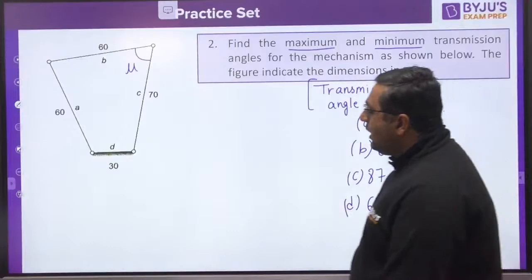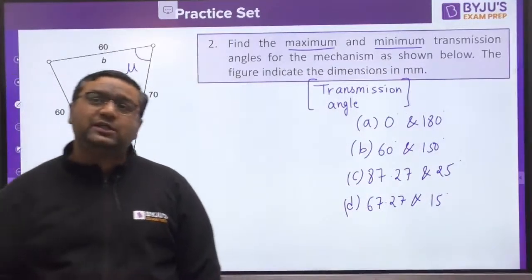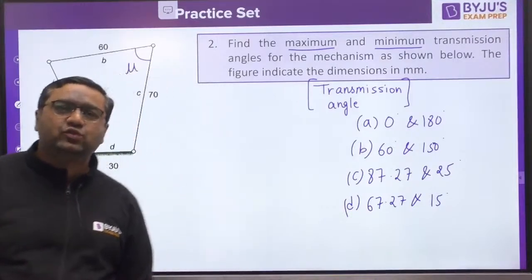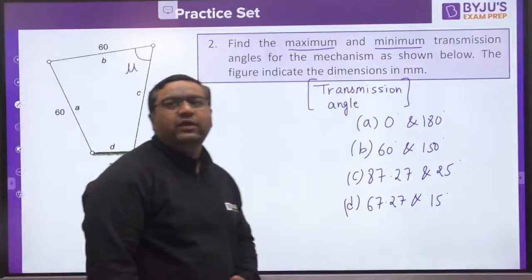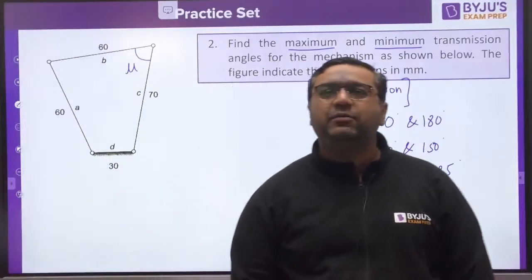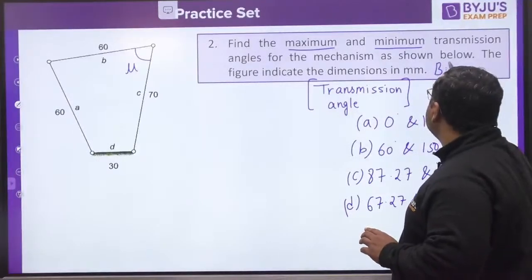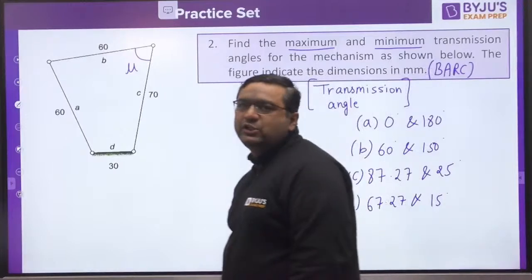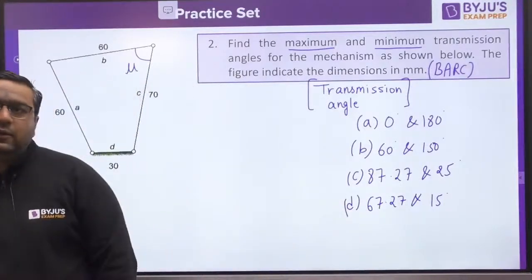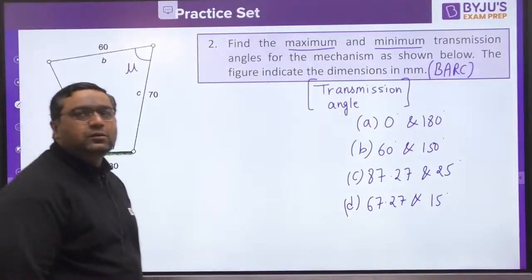So when we are talking about this question, okay, Ayush Sachin is there. Ayush Sachin is saying C is the answer. Let us see. So this is a question, guys, where we need to find out the minimum and maximum transmission angle. I would recommend this is good for BARC. You can have this type of question in BARC, but there are less chances for HAL. Okay, I'm waiting for others to answer. Yes, Jeevan, Shivani.